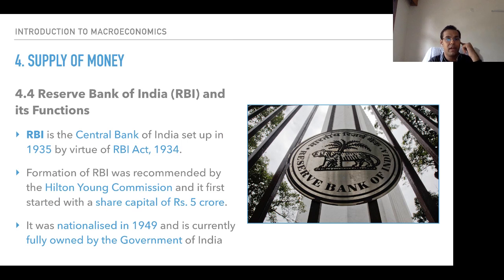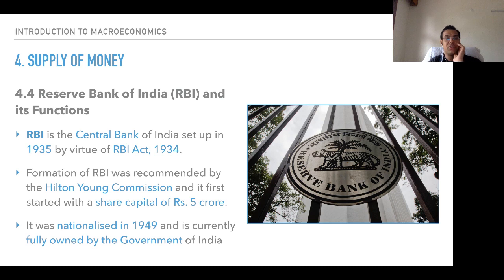Supply of money, RBI and its functions. Let's learn about the Reserve Bank of India and what are the various functions it performs. Reserve Bank of India is the central bank of India, set up in 1935 by virtue of RBI Act of 1934.